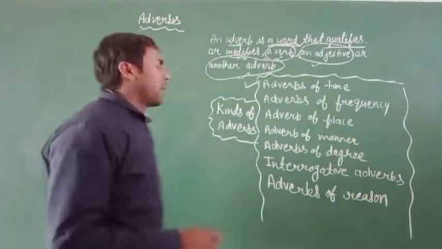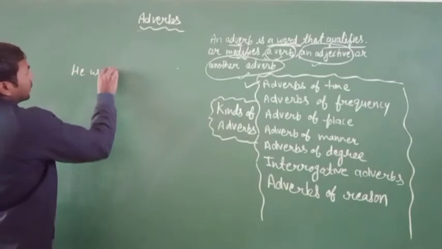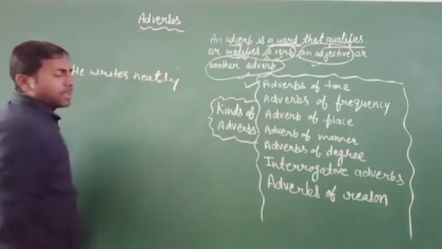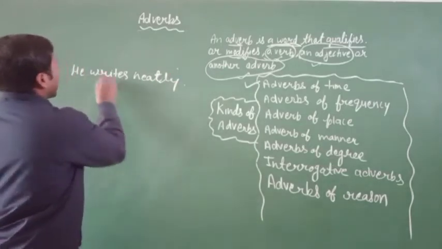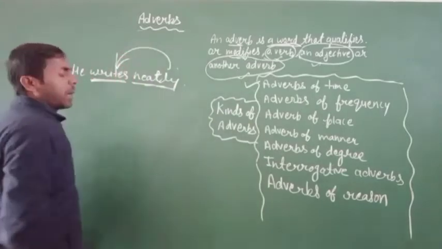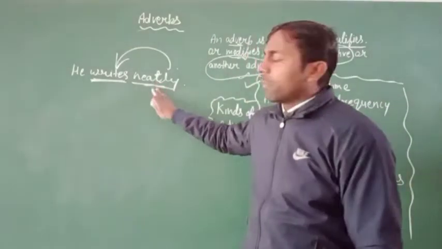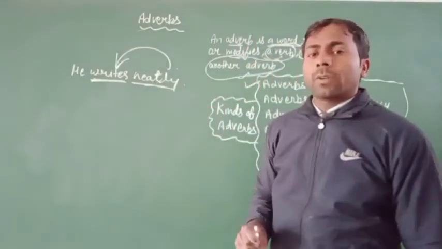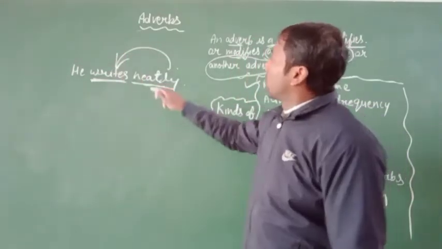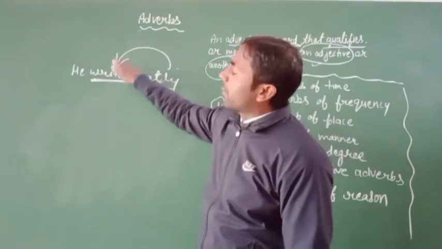I give you examples one by one, like he writes neatly. Okay, he writes neatly. In this sentence, the word neatly is the adverb qualifying the verb. Which word qualifies the verb? The word neatly qualifies the verb. So this type of word that qualifies a verb is called adverb.